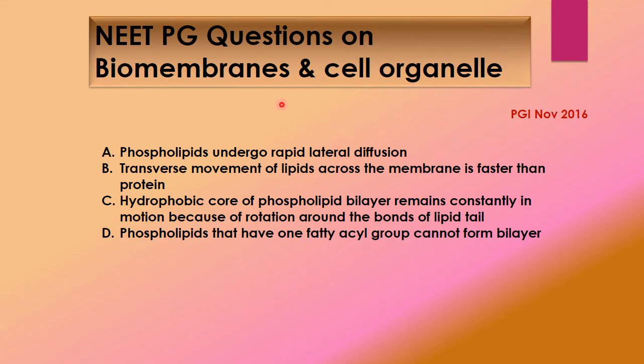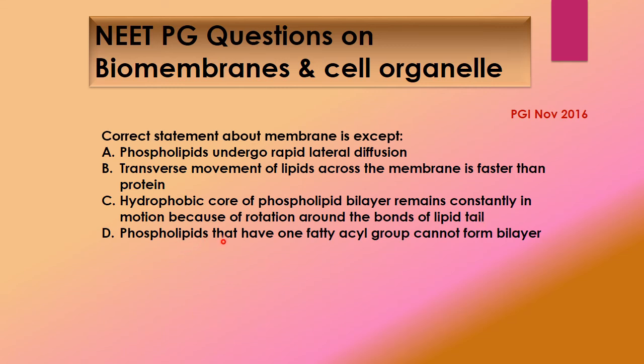Now questions on biomembrane and cell organelle. This question was from PGI November 2016, and the question is correct statement about membrane except: phospholipids undergo rapid lateral diffusion, transverse movement of lipids across the membrane is faster than protein, hydrophobic core of phospholipid bilayer remains constantly in motion because of rotation around the bonds of lipid tail.